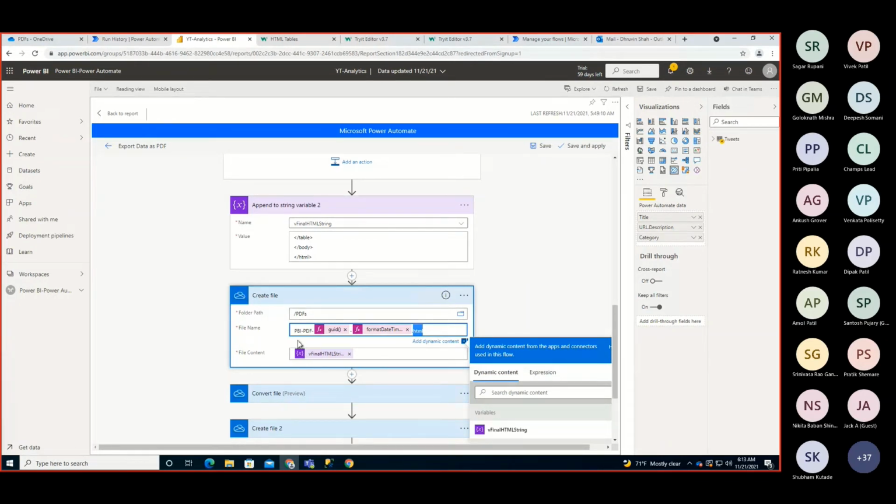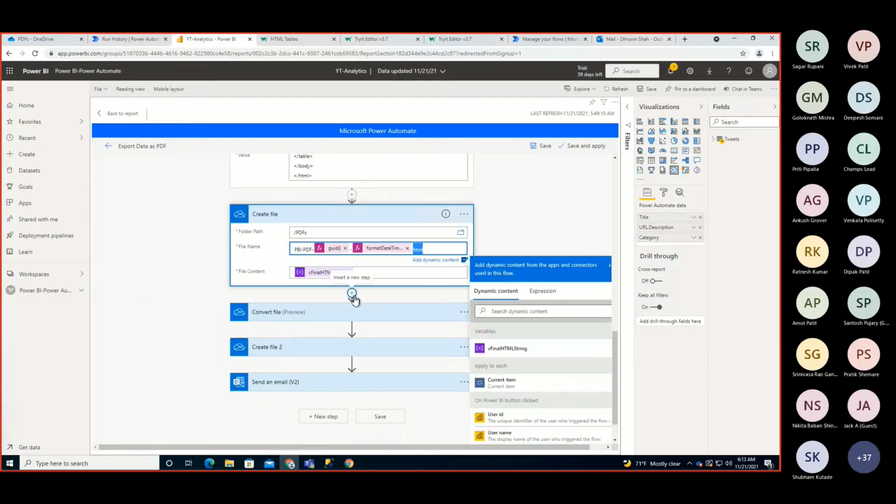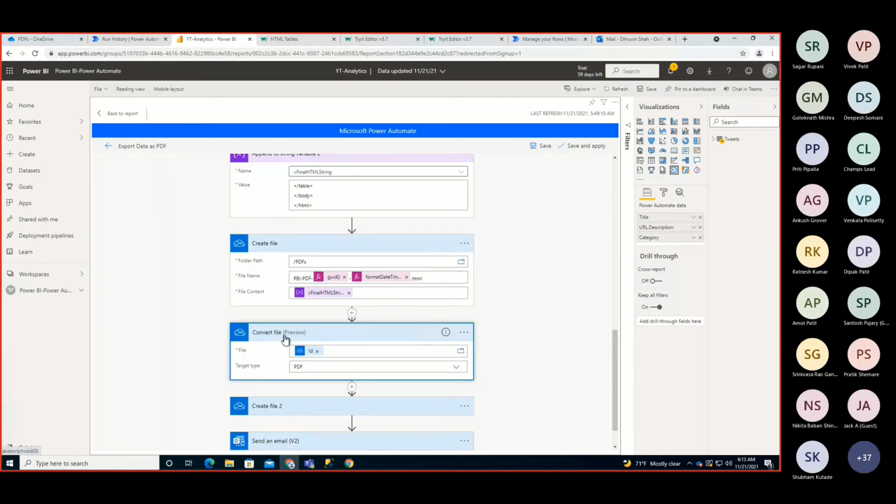Now the magic starts from here, where there is one more action called Convert file. So whatever file that we just created, we wanted to convert that HTML to PDF. For that, I just use Convert file, and this is something which is in preview at this moment, and we just need to pass the ID column from there. So the ID of this created file we need to pass, and this is the target type. Not only PDF, you can convert into JPG and GLB as well. So at this moment I want to convert it to PDF, so I'm passing PDF.